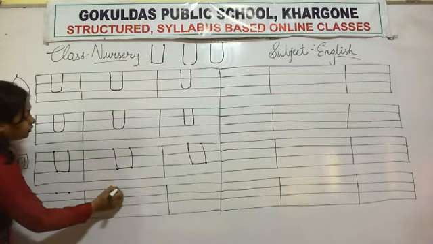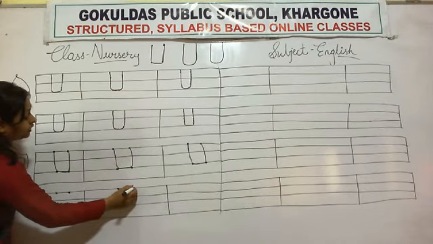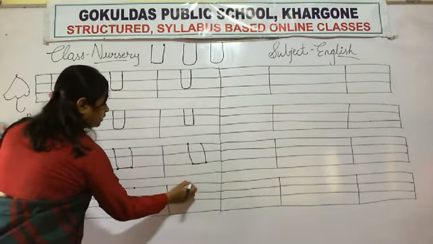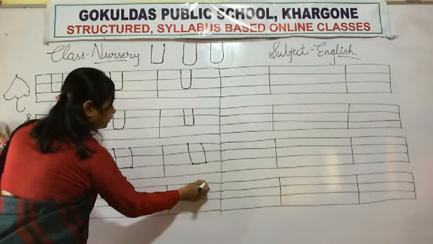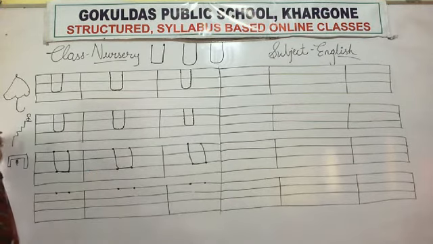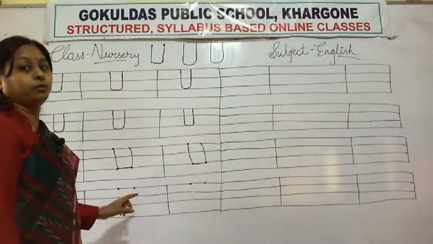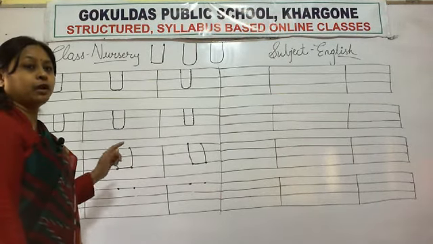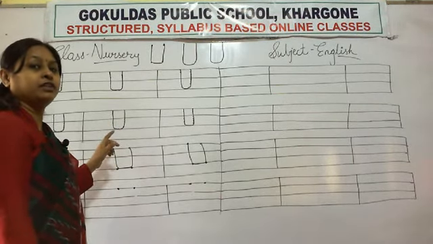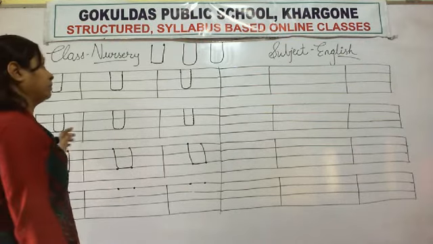Now we will put only 2 dots. Now you have to write only in 2 dots. I don't have space, but you have space in your notebook. So you have to write one full page in your notebook.